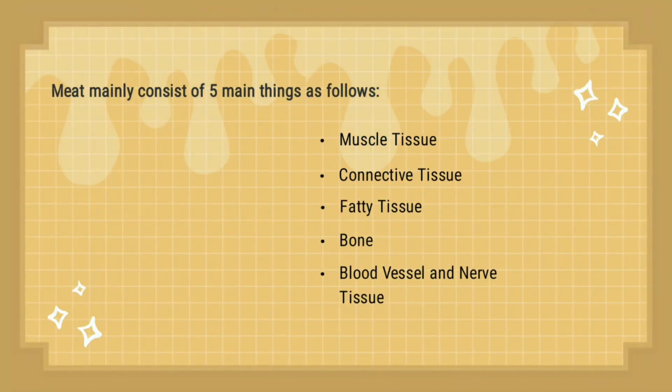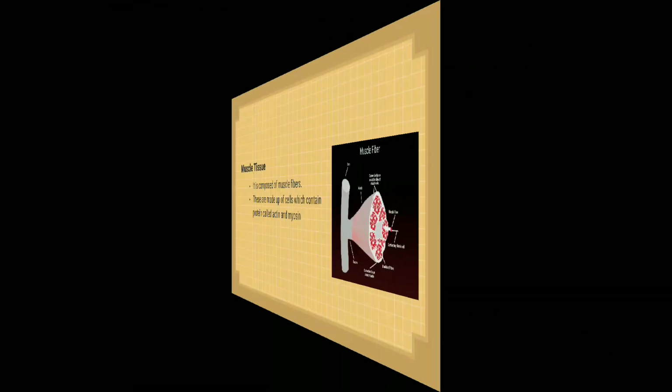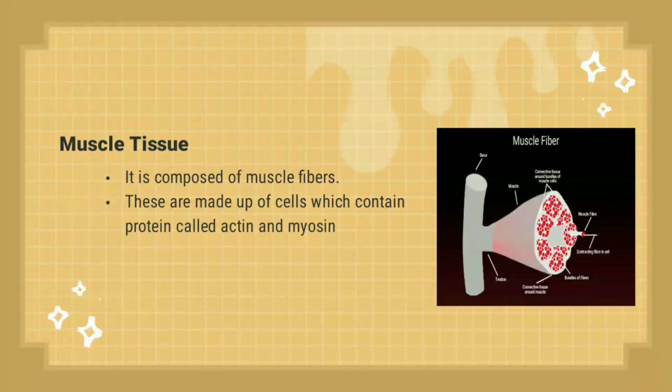Meat mainly consists of five main things: muscle tissue, connective tissue, fatty tissue, bone, blood vessels, and nerve tissue. Muscle tissue. Muscle tissue is a specialized tissue found in animals which applies forces to different parts of the body by contraction. It consists of fibers of muscle cells connected together in sheaths and fibers. So muscle tissue is composed of muscle fibers. These are made up of cells which contain proteins called actin and myosin.